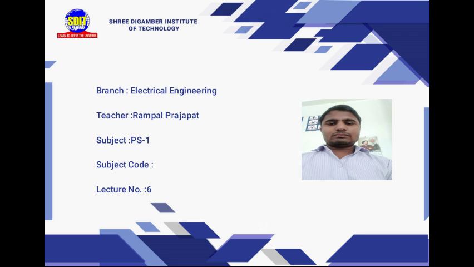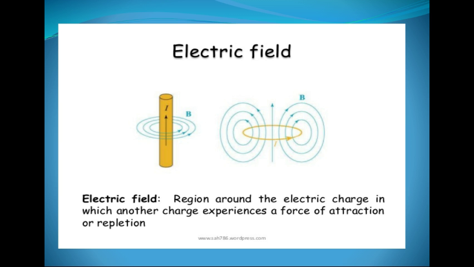Dear students, for this class, our subject is power system, and our topic is transmission line capacitance and cable capacitance. We know that a transmission line offers three parameters. First is resistance, second is inductance, and third is capacitance. In previous lectures, we have discussed inductance of transmission line. Now in this lecture, we will discuss capacitance of transmission line.